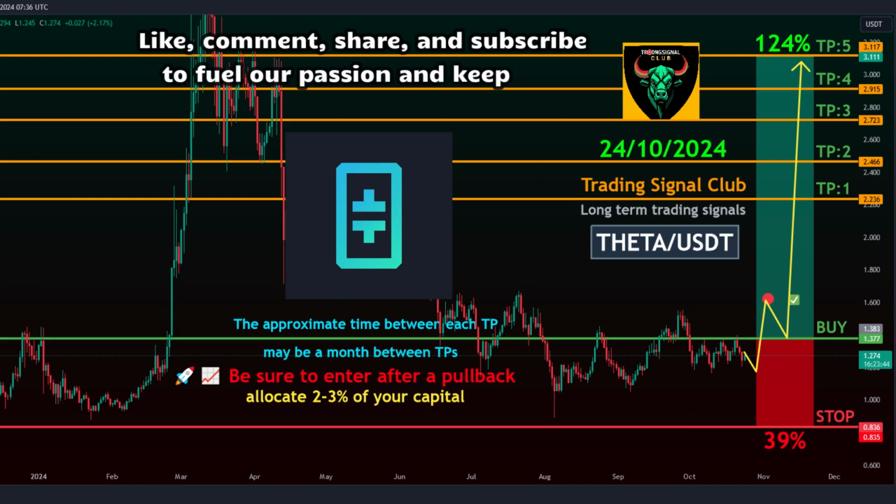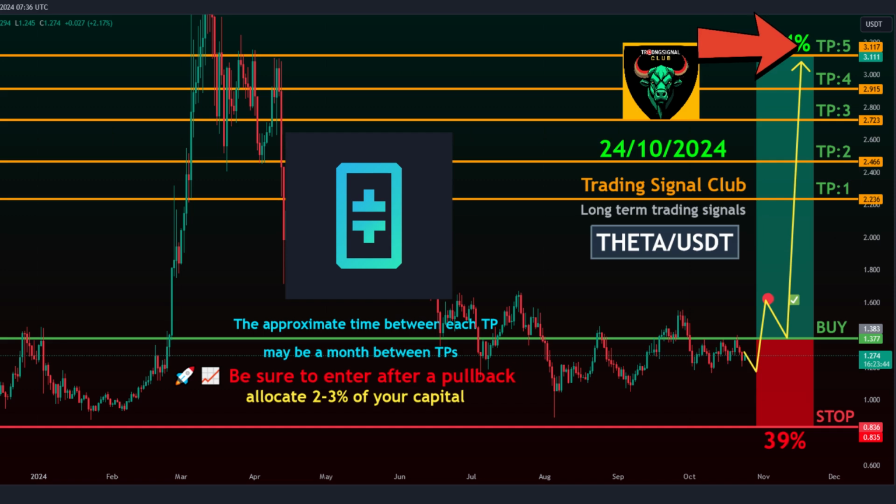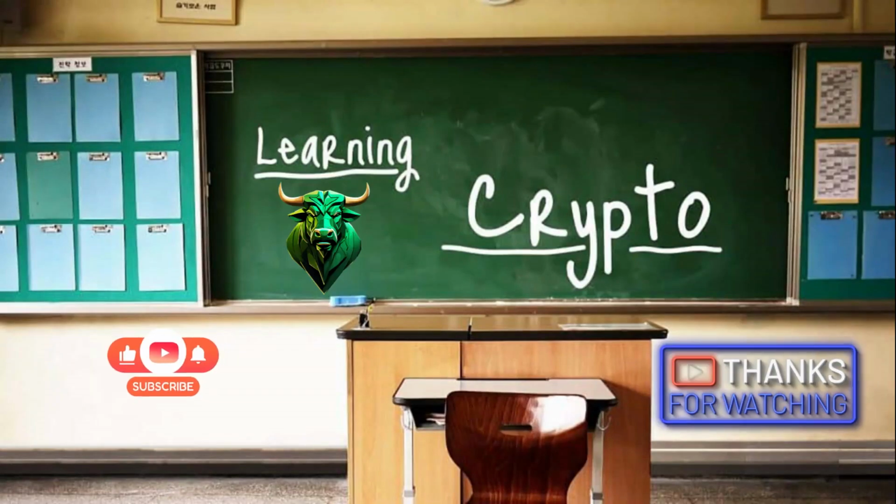Trading style, spot. Target time frame, about a month between TPs. Entry levels, 1.377 to 1.620. Take profit targets. Target 1, 2.236. Target 2, 2.466. Target 3, 2.723. Target 4, 2.915. Target 5, 3.117. Stop level, 0.836.